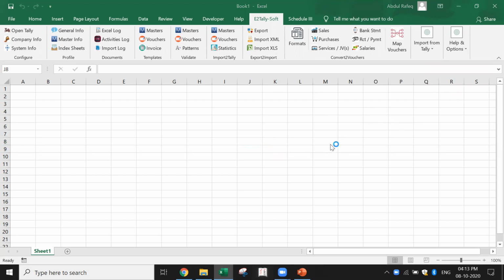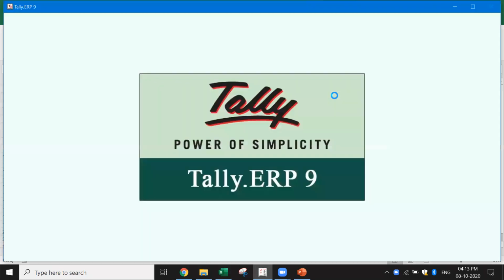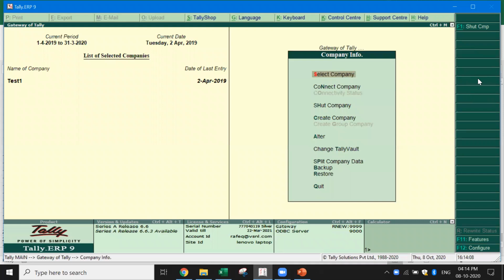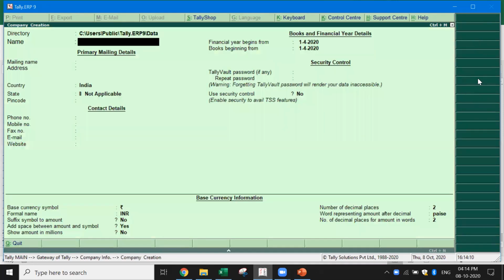Let's say I got Tally. I'm opening Tally now. So this can be, as I said, used for a company which is already existing, or you can use it for a new company. Now I'm going to create a new company. Create a company. Let's call it demo October 8. Okay, now in this case, I got data pertaining to 1419, which I want to import. So I'm going to create the company from 1419. This is how I create the company. Okay, so I've created the company.